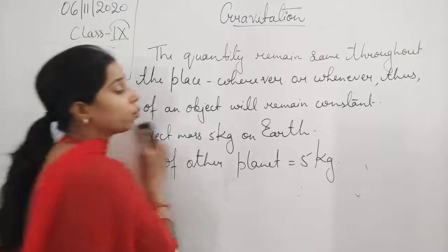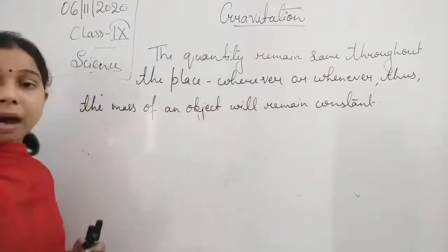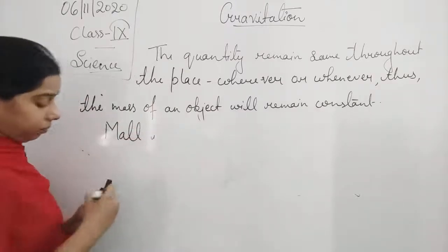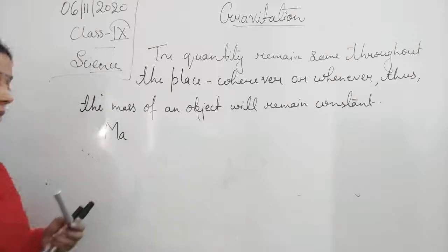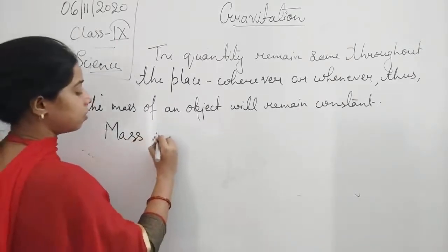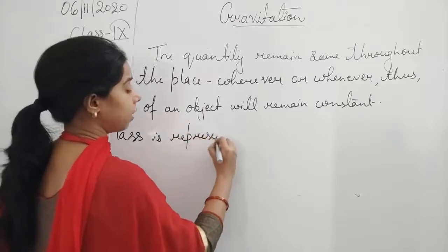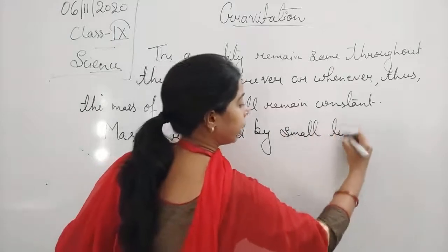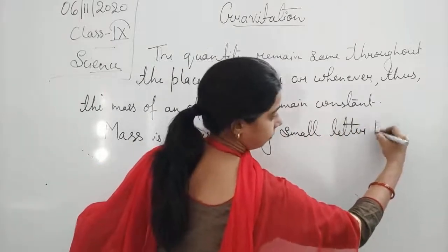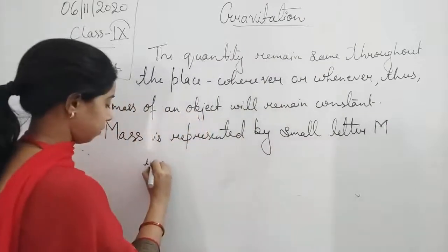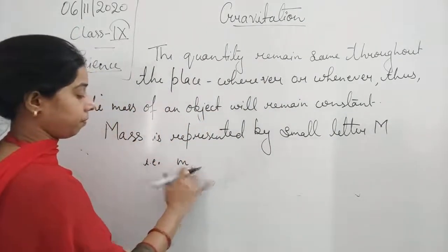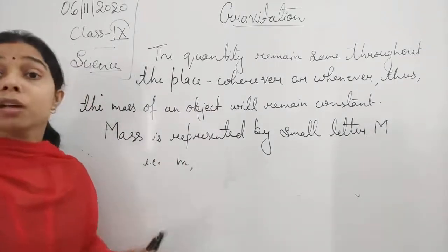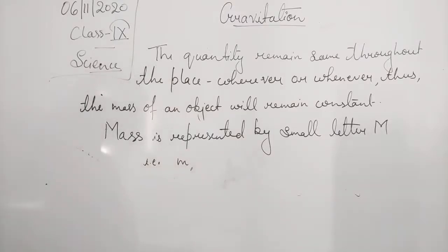Now, how do we represent the mass? Mass is represented by the small letter m. So whenever we represent the mass of an object, it will be small m, students.